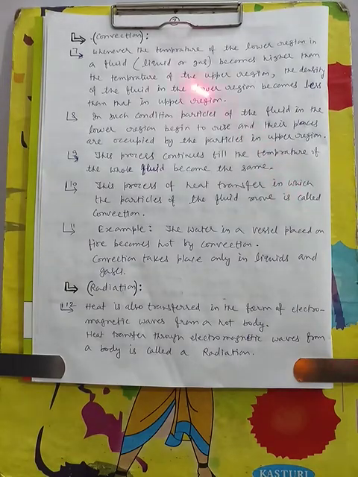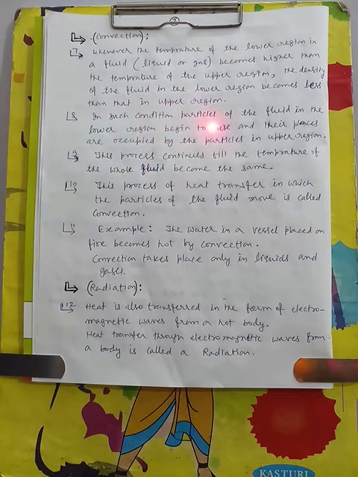Let us see another mode of heat transfer, that is convection. Whenever the temperature of the lower region in a fluid, liquid or gas, becomes higher than the temperature of the upper region, the density of the fluid in the lower region becomes lesser than the upper region.